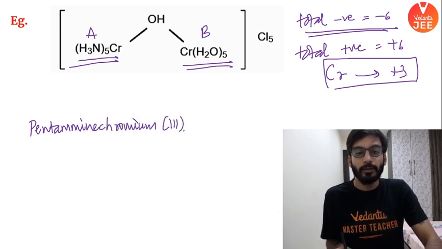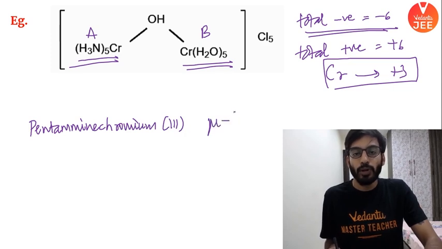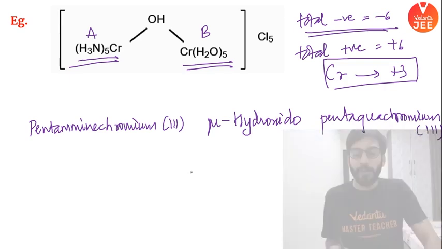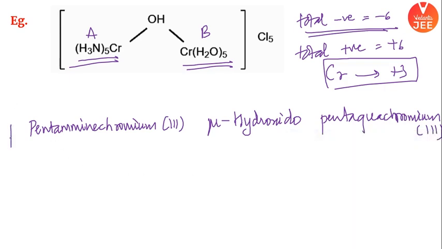Here 3-mu-hydroxido. Then what you will get? Then you will get again the same penta aqua chromium, and the oxidation number, that is 3. I hope everyone understood. Sabko samajh aa gaya. This is the naming process.